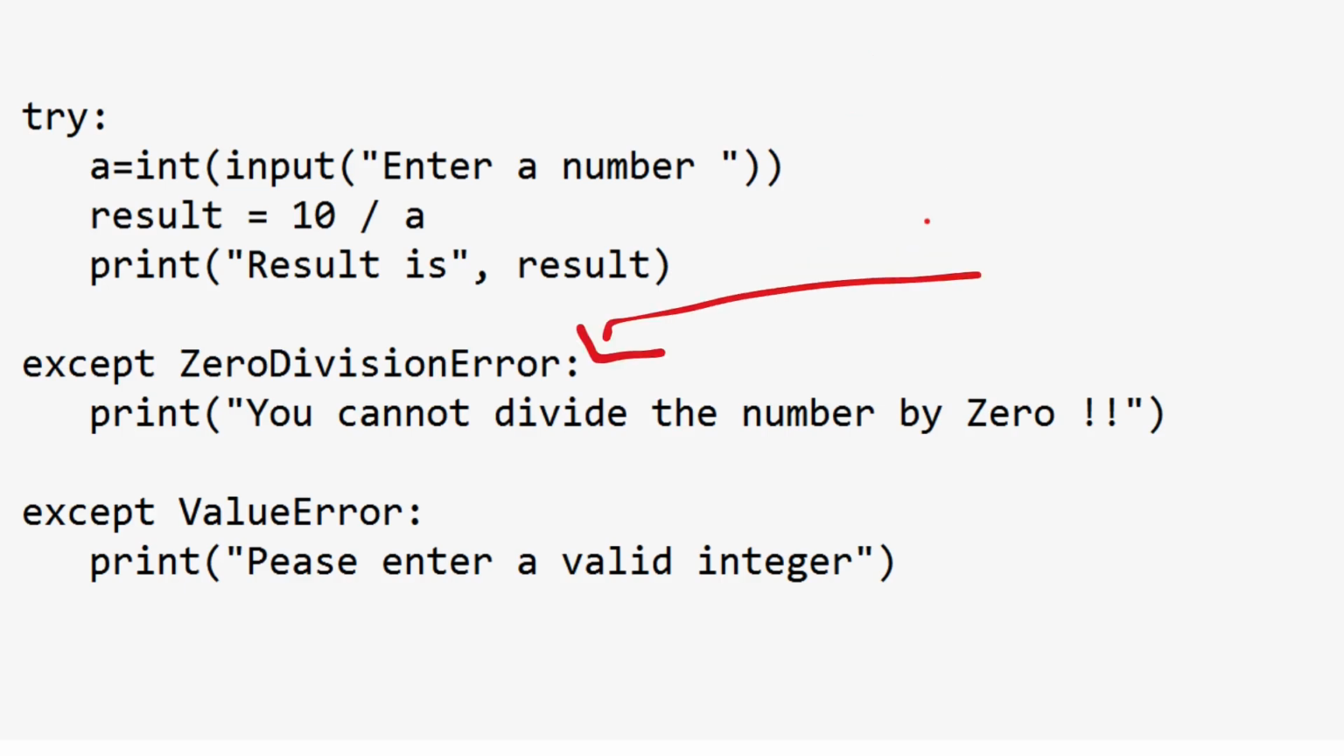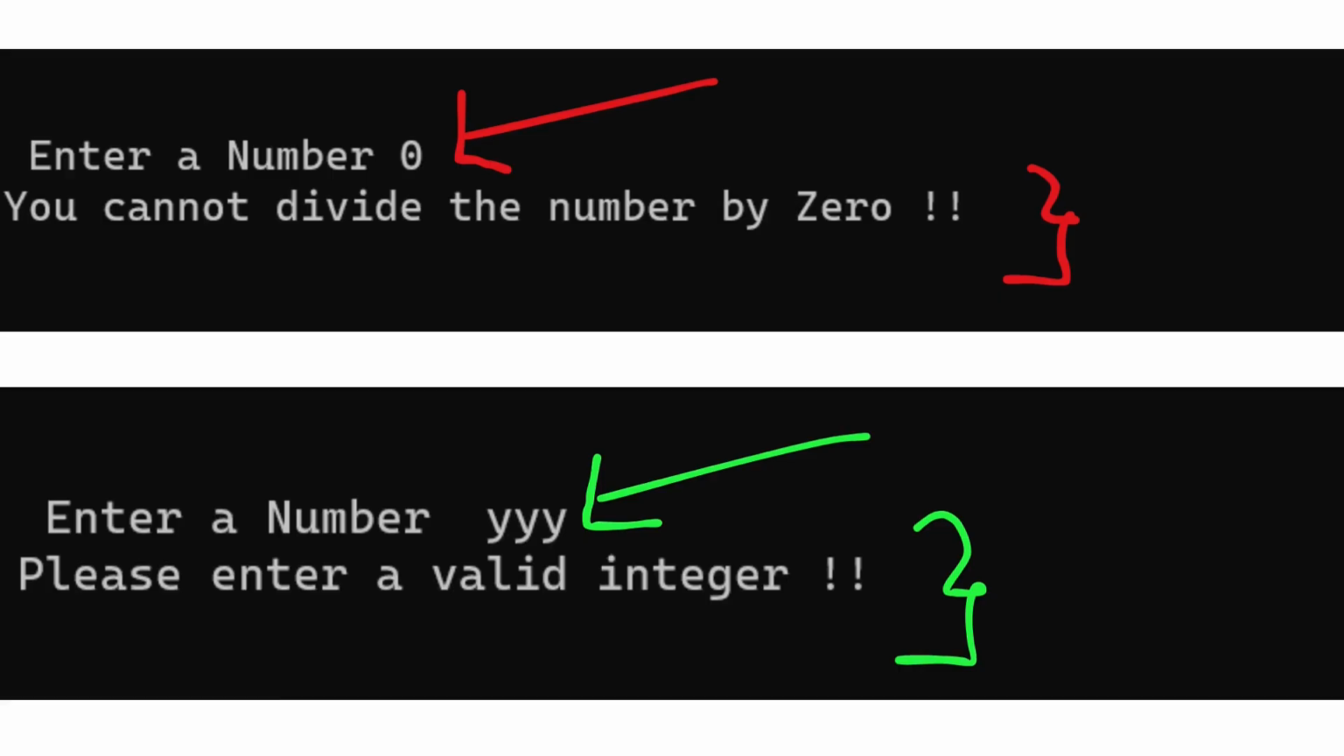If so, the except block of ZeroDivisionError handles it with a friendly message like this. And if users enter any string, when it is being converted to an integer, then Python raises the ValueError exception. Okay. So see, this is the output as I enter 0 or a string. So yes, a friendly message is printed here. If we had not included the exception handling, our program would crash with these errors. Hope you understand these two errors.